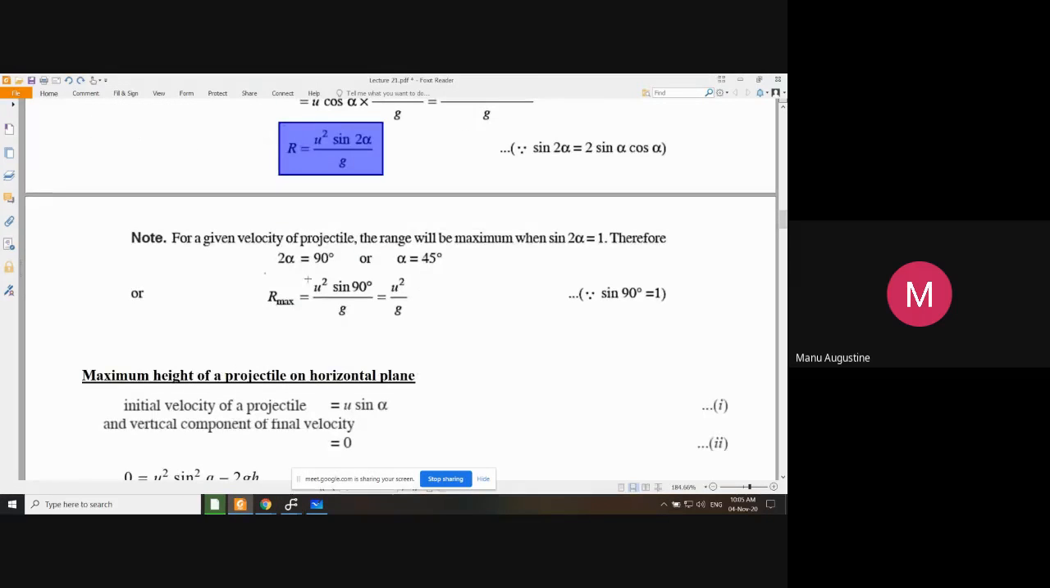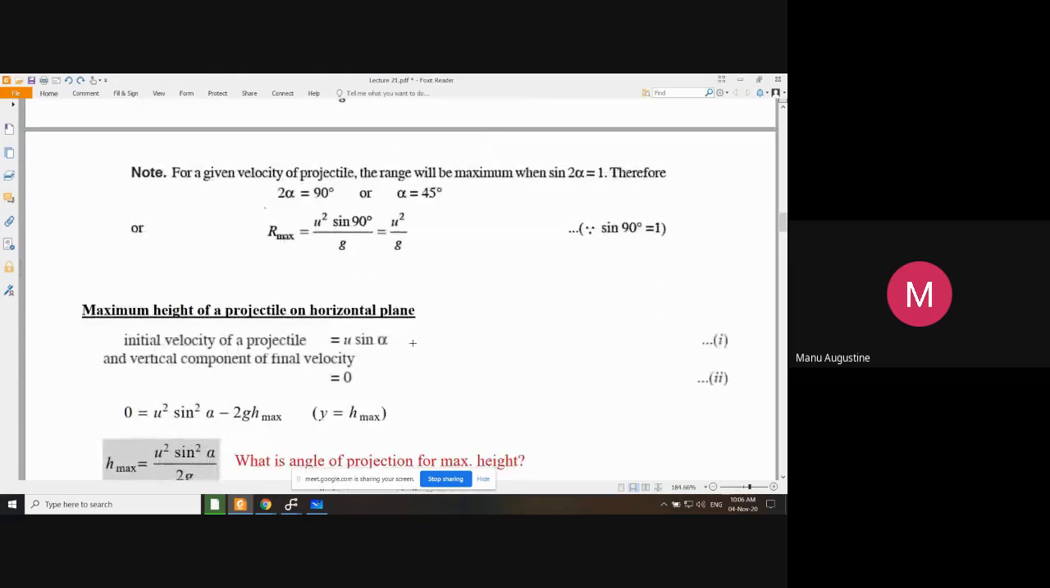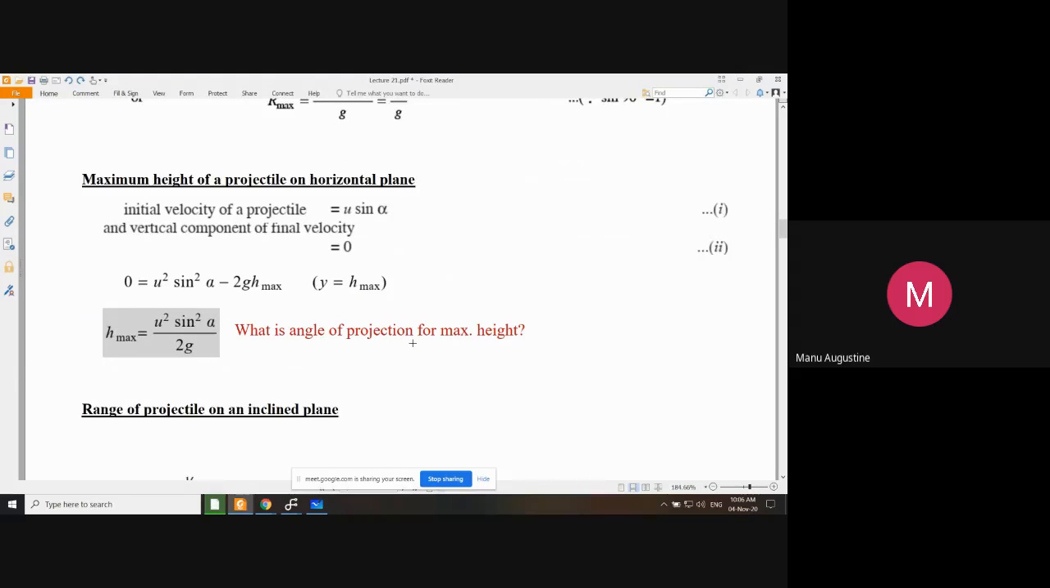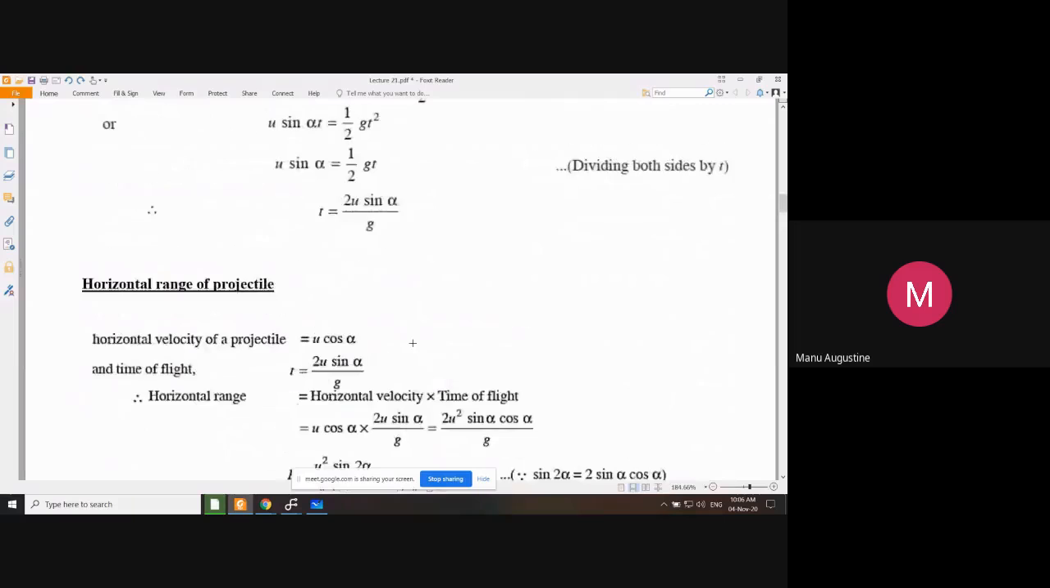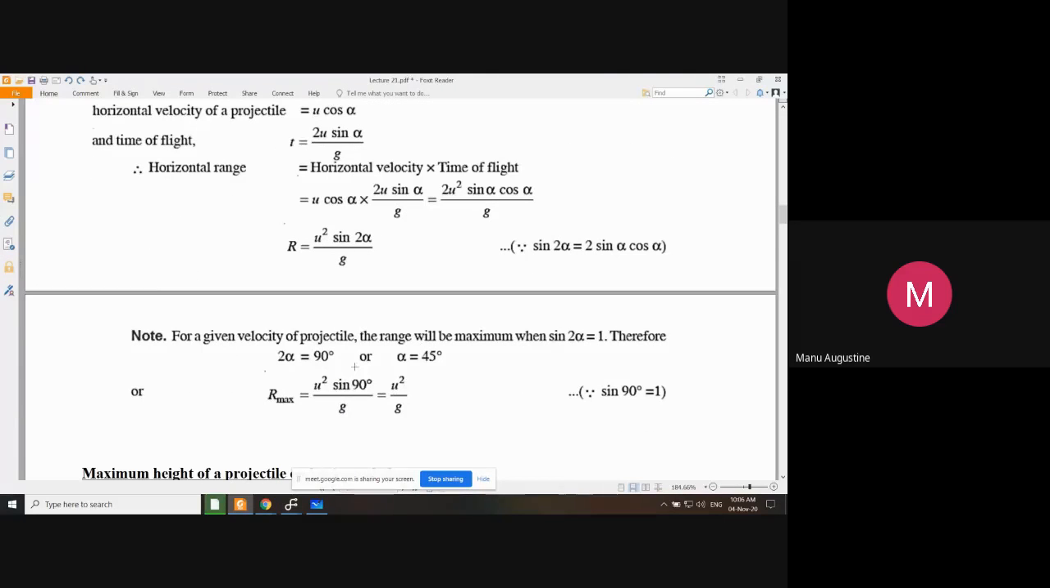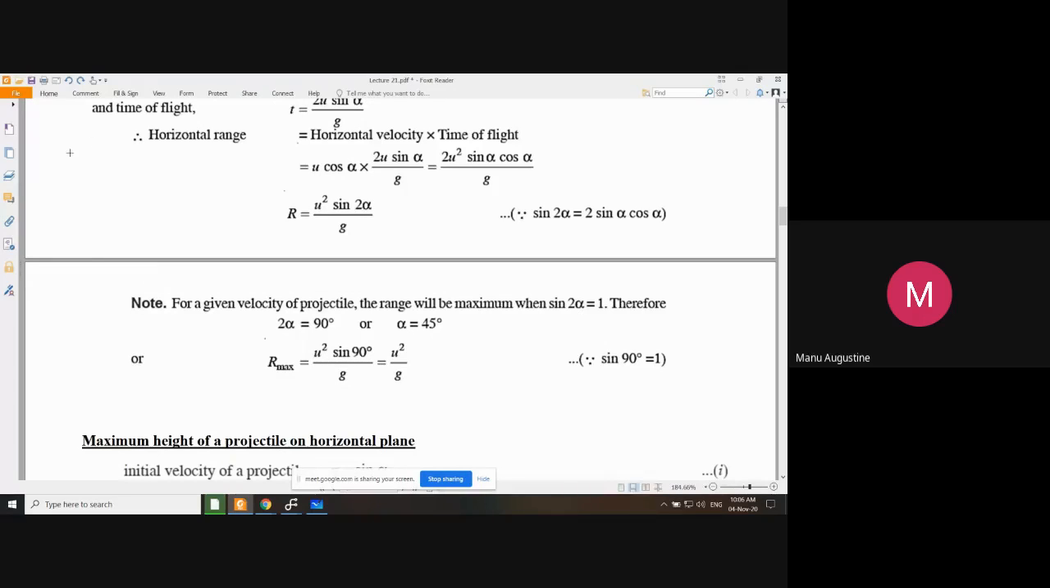Maximum range is obtained when you throw the projectile at an angle of 45 degrees. I think I gave this particular part of the lecture for you guys to study on your own. These are the formulas that you have to remember.